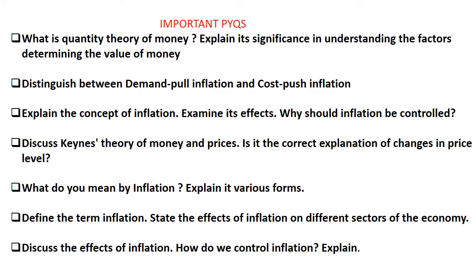So first we are going to discuss the important topics or the important PYQs from these two units. The first important question is quantity theory of money. What are its significance? Then demand pull inflation, cost push inflation, differences between them. Explain the concept of inflation. Then Keynesian theory of money and prices. Then what are the effects of inflation on different sectors of the economy and how you can control the inflation. So these are the important topics or the important PYQs from these two units, right? Okay, let's get started.